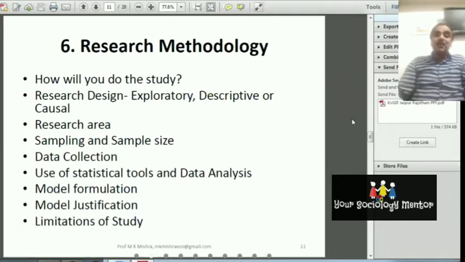But in the developed countries, this is not chapter 6, this is the third part. There are only 3 chapters in the research proposal: the first is the introduction, the second is the literature review, and the third is the research methodology.